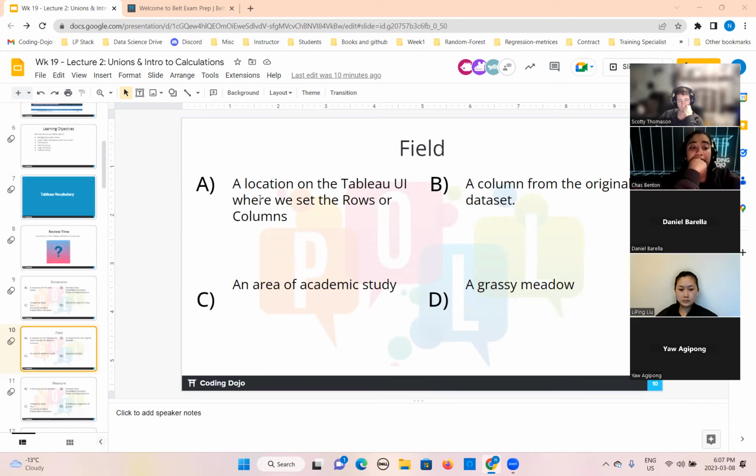If you remember, when you click on the sheet, on the right side there is a view where you drag and drop the columns and rows of the data set. If we are talking about the field, it means a column from your original data set.